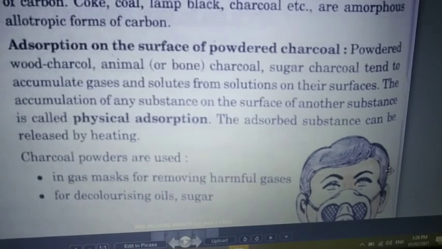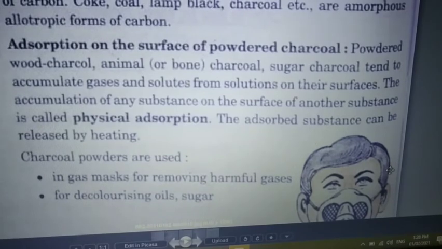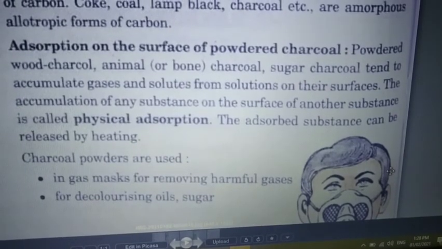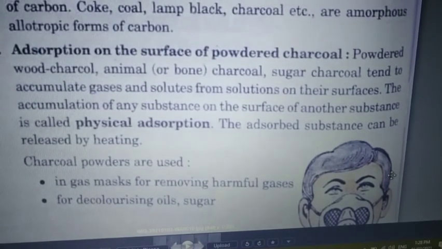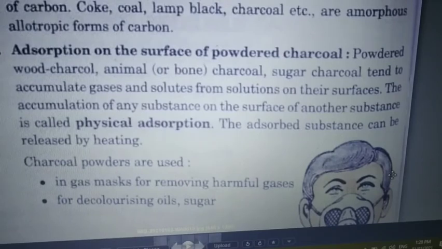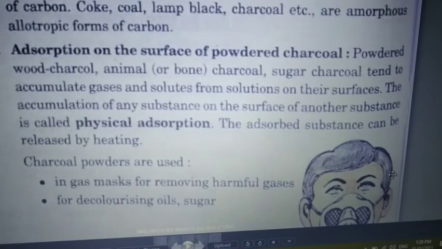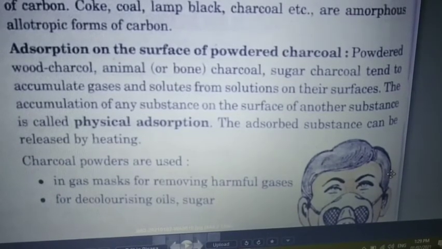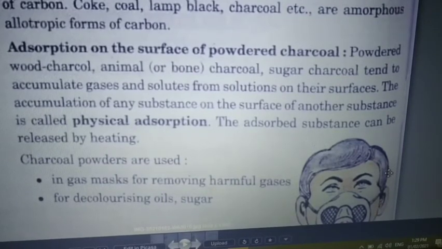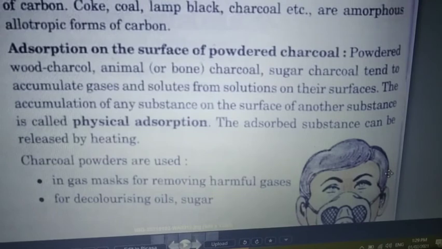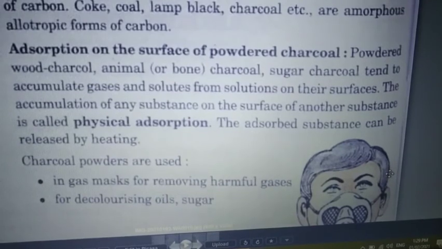But adsorption is just the opposite. Suppose I have an adsorbent and I dip that substance in the water. It will not absorb, meaning water will not go inside. Only on the surface will the water be deposited or accumulated.